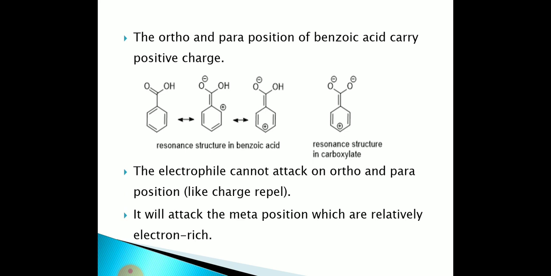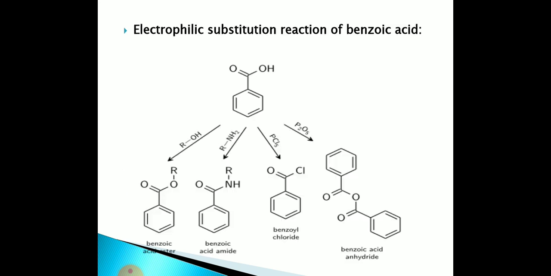So substitution of the electrophile at the ortho and para positions is not possible, but the meta position is an electron rich position, and that's why the electrophile attacks the meta position.